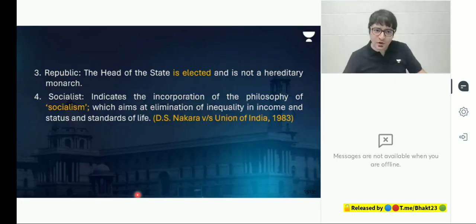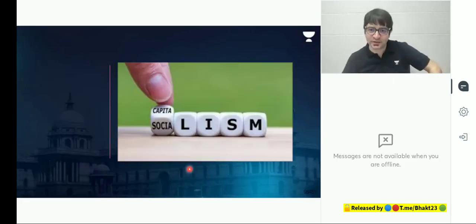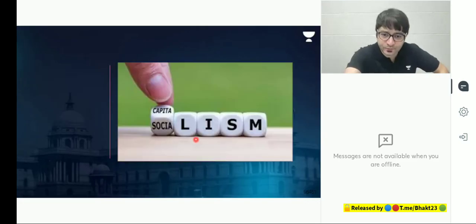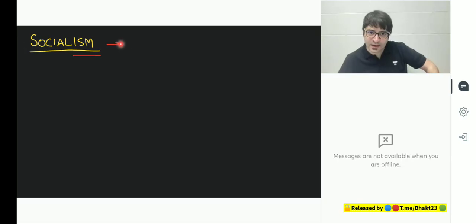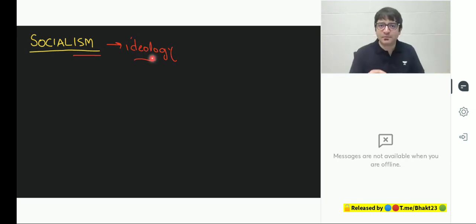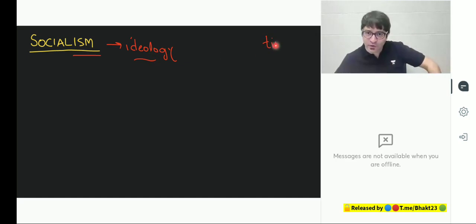But first up, let's understand what is this socialist. And for that, we need to understand what we mean by socialism. Any term which ends with ISM, we call that term an ideology. For example, socialism is an ideology. Communalism is an ideology. Communism is an ideology. Because any word which ends with ISM is an ideology. Any word which ends with TION or ION, it is a process.